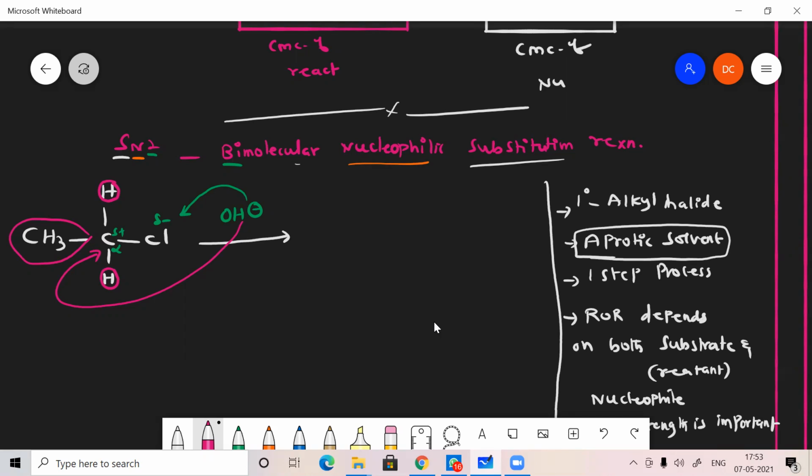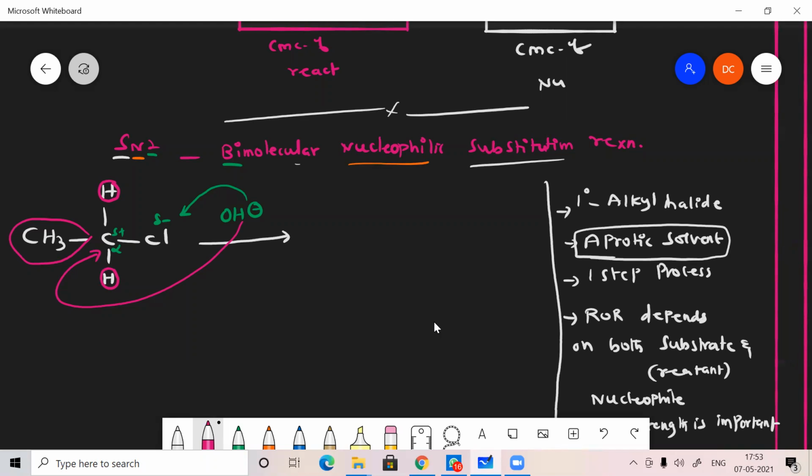There is no possibility of attacking the front side because of similar charges, but it can attack from the back side because of less steric hindrance. So in SN2 reaction, steric hindrance is not favored. The nucleophile will attack from the back side.